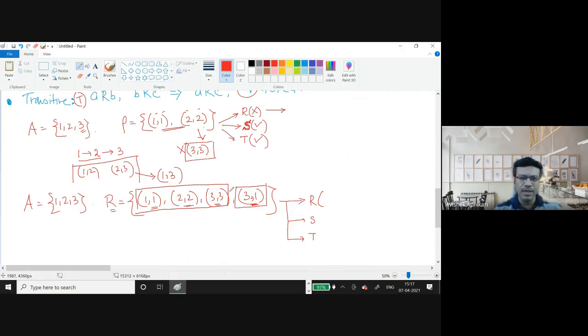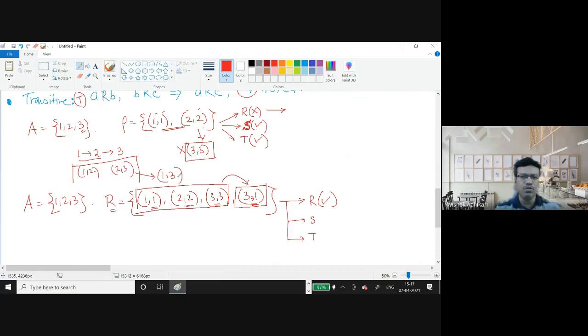But if they are present along with anything else within R, then it becomes reflexive.